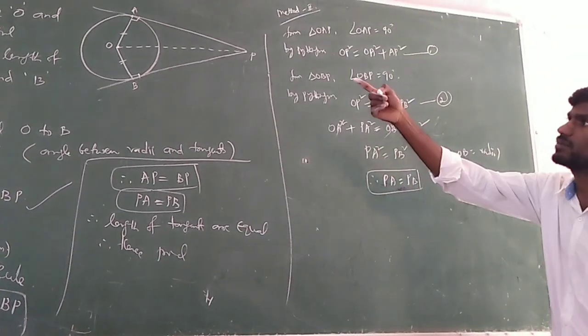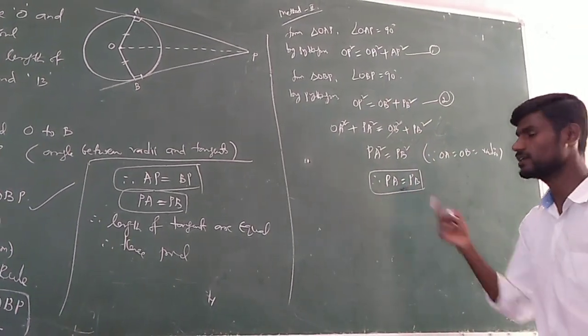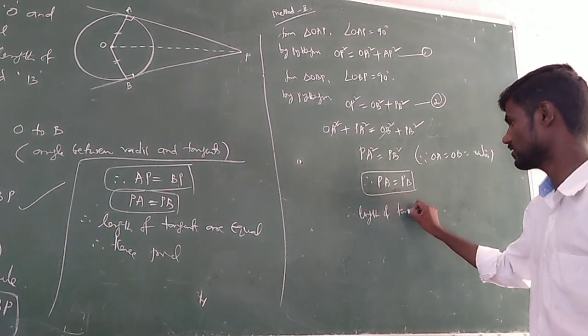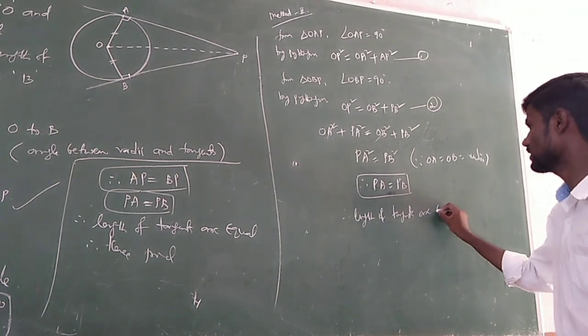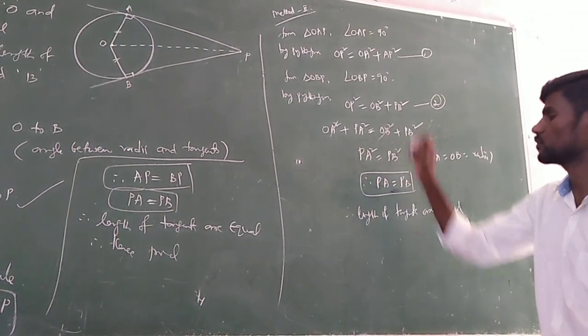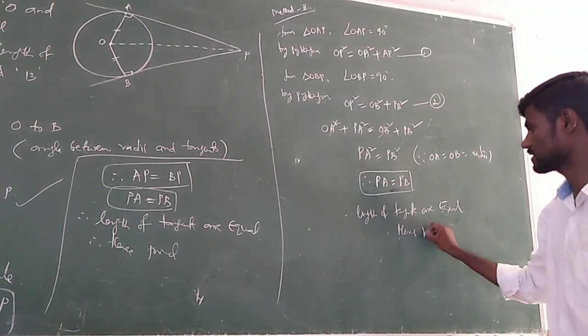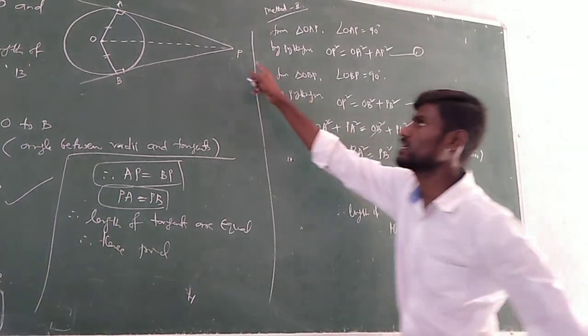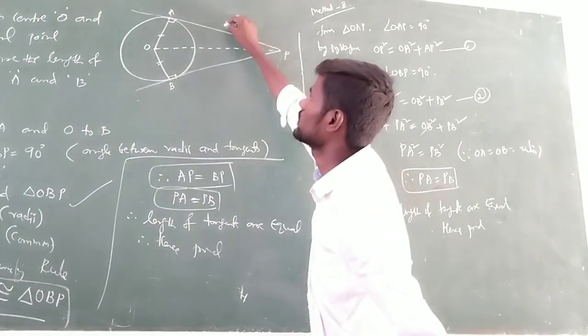What are PA and PB? The lengths of the tangents. They are equal. Therefore, the lengths of tangents are equal. So we have proved the theorem: the lengths of the tangents drawn from an external point to a circle are equal.